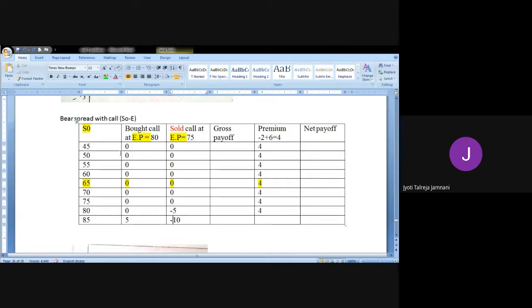So we do the same S naught minus E. Whatever you get, you just put a minus sign if you have sold that option. Gross payoff will be 0 for all the cases except the last. 0 minus 5 is minus 5, and 5 minus 10 is again minus 5. Now the premium 0 plus 4, it's 4 continuously. Then minus 5 plus 4 is minus 1, and minus 5 plus 4 is again minus 1.